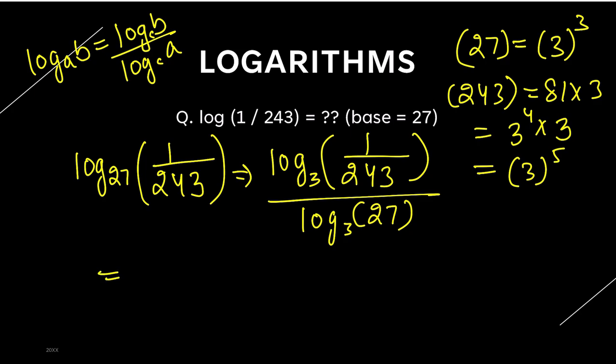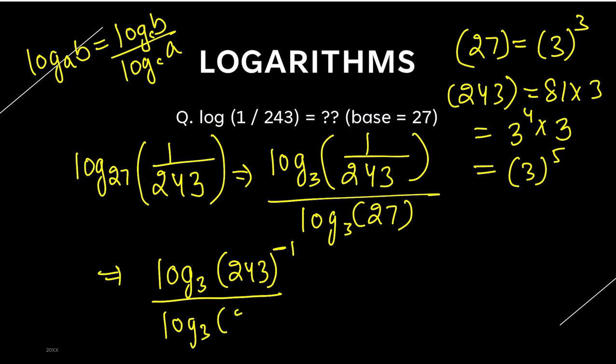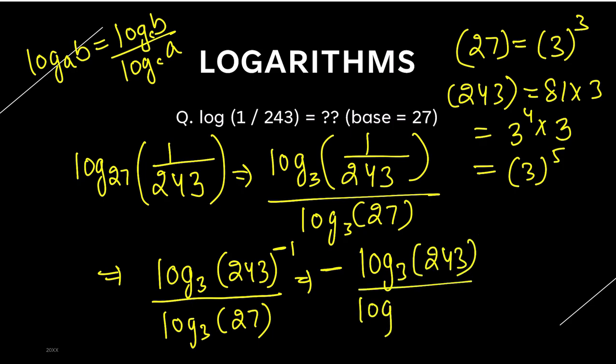Now on the numerator, I can write this as 243 raised to the power minus 1 in the log base 3, and log base 3 of 27. I hope this is clear. Second step. Third step, bringing the minus in the front. This is also another formula. So minus log 243 divided by log 27, both to the base 3.